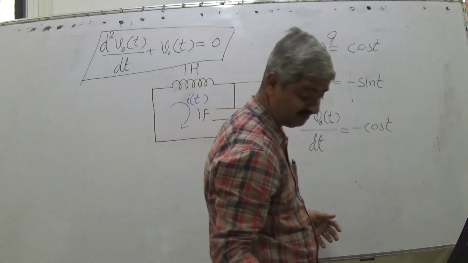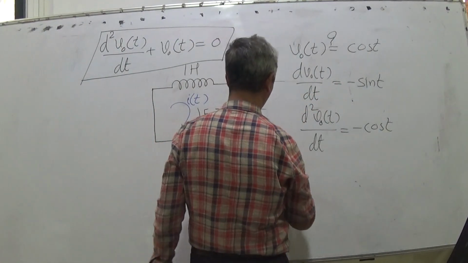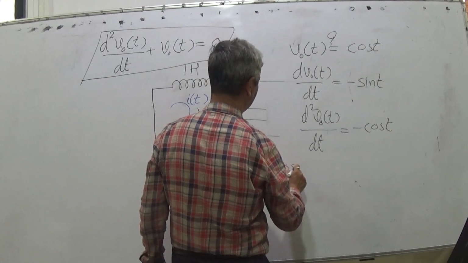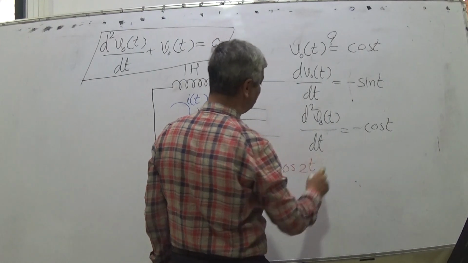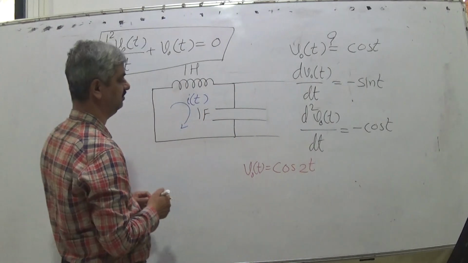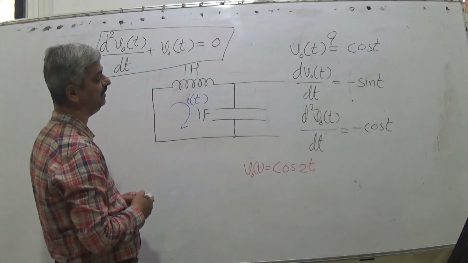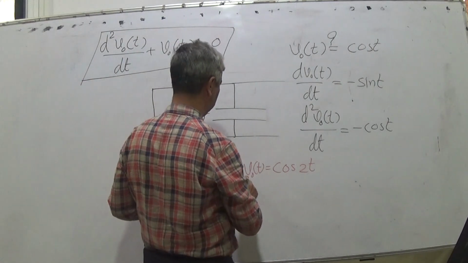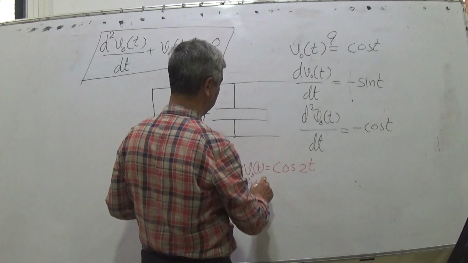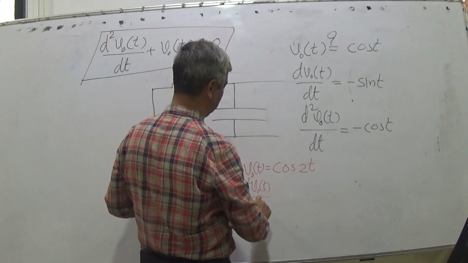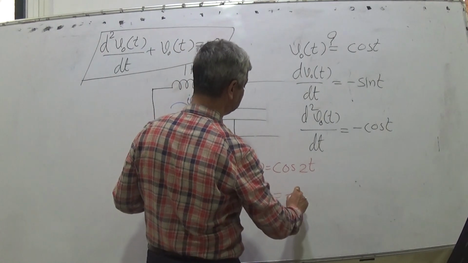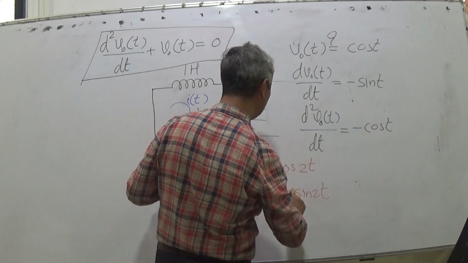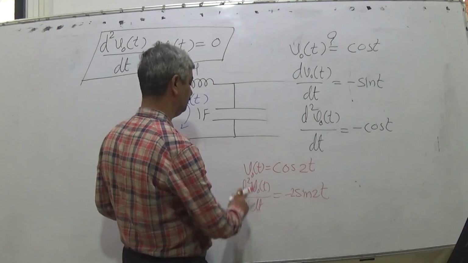Now, can cos 2t be the solution? So what is the derivative of cos 2t? It is minus sin 2t into 2, the first derivative.